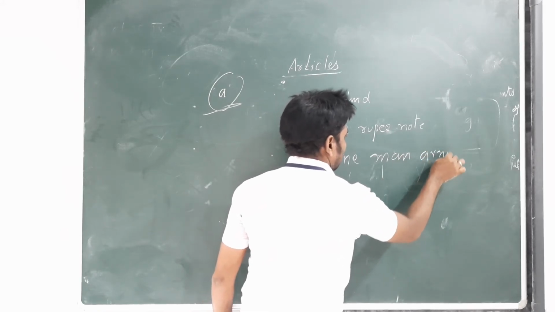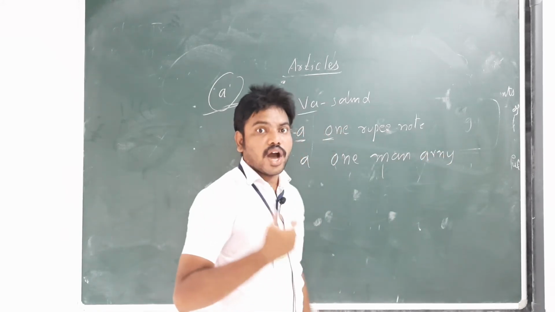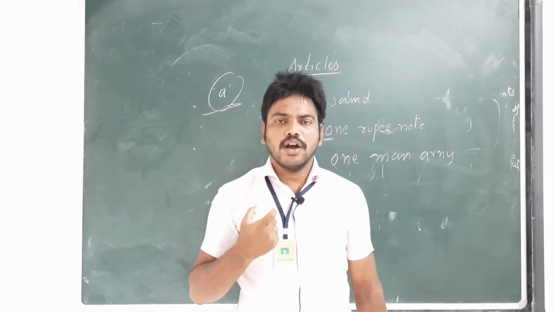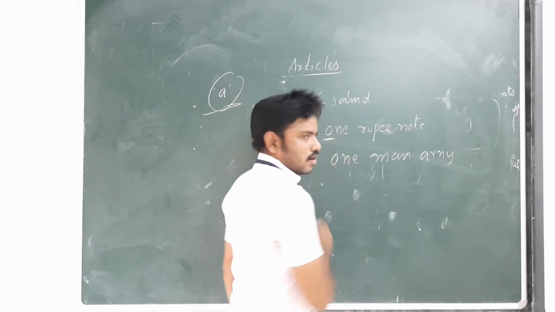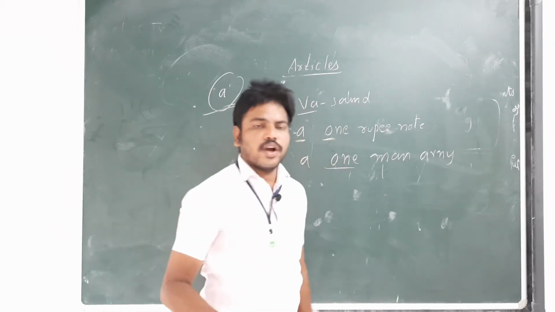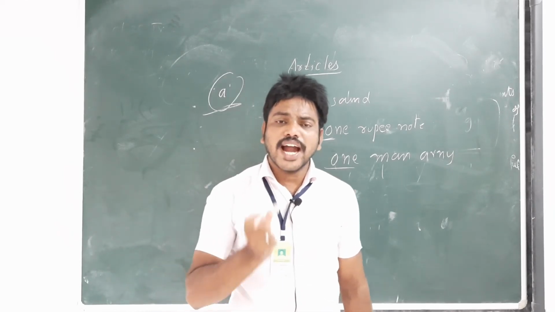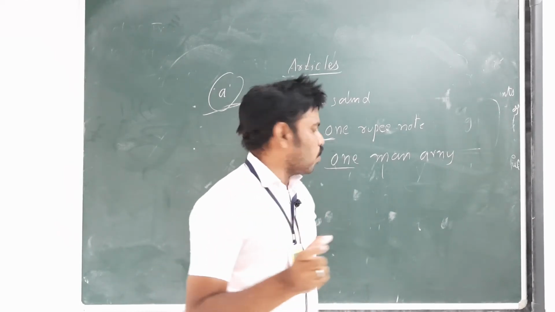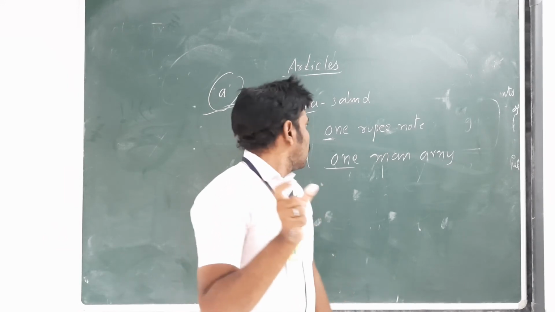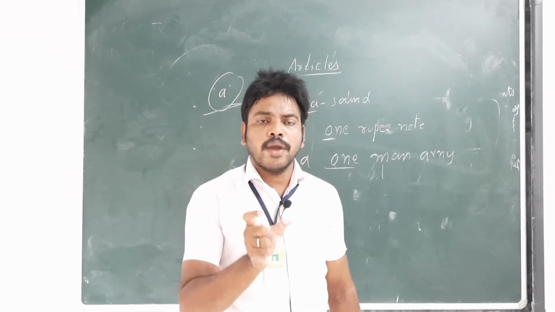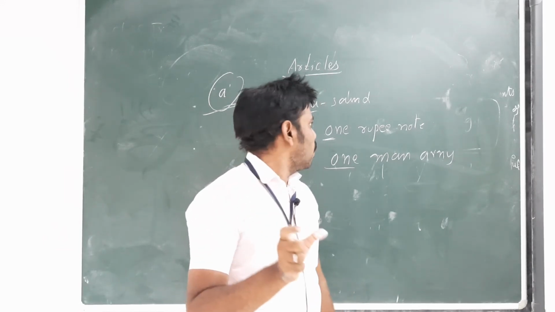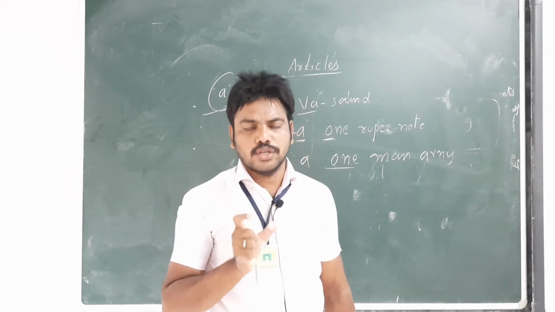Not an 1 rupee note, not an 1 man army. It is a 1 man army or a 1 rupee note.